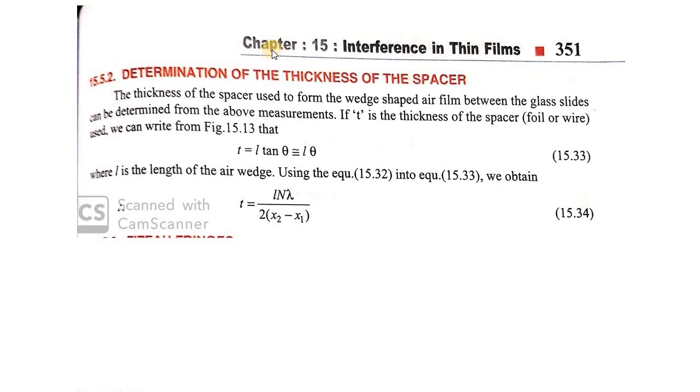In the next class, we'll discuss Newton's rings and the Michelson interferometer. We'll close this chapter here, and we'll move to the last chapter, that is diffraction, Fresnel diffraction and Fraunhofer diffraction. Our portion will end there, and I think we have some portions left pending. That is the matrix method, which I can take a bit fast. So we'll finish up the portion. Okay, thank you.